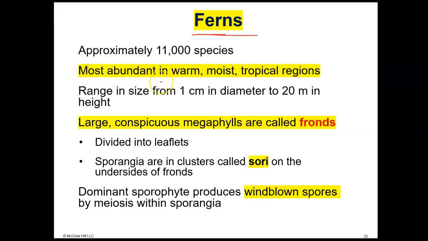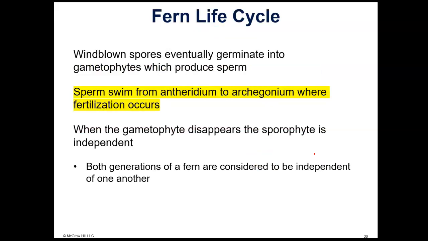Ferns are most abundant in warm, moist tropical regions. They are large. They have large conspicuous megaphylls, and they're called fronds. Their leaves are called fronds. They have clusters called sori that grow on the underside of the frond. They're little brown dots, and we'll look at a picture in a minute. They produce wind-blown spores. And their sperm are flat. They do contain flagella, so they do swim.